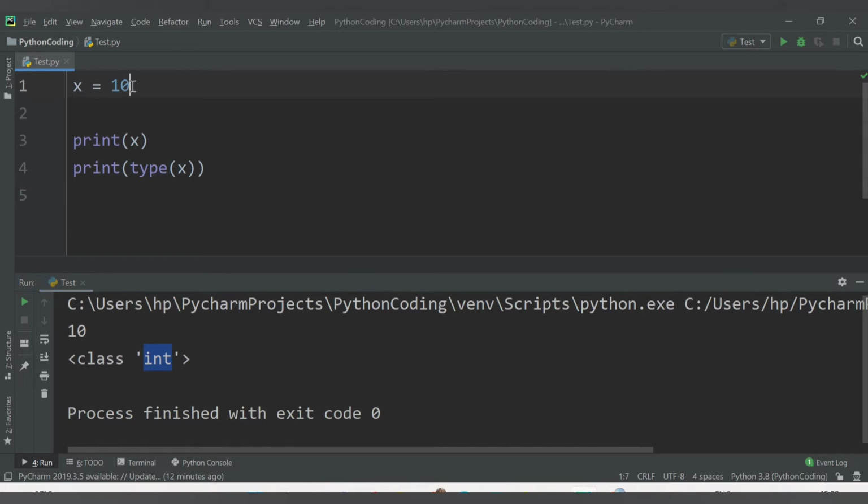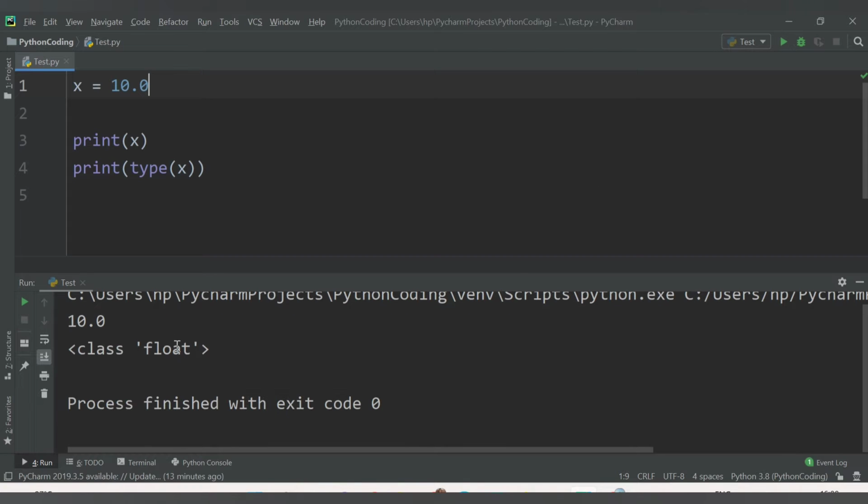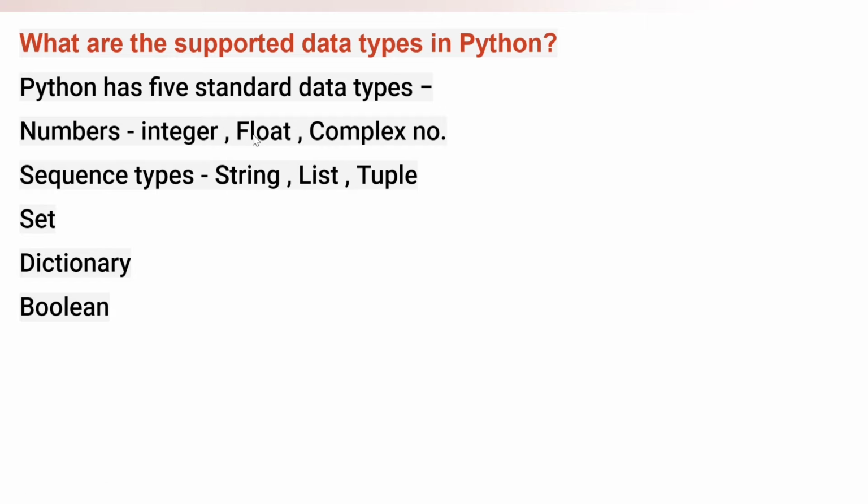If I change it to 10.0, then what will be the type? Let's see the change now. If I run this code, see, the type is float now, because this is a decimal number, and decimal numbers in programming languages have the data type float. So this was the float data type.